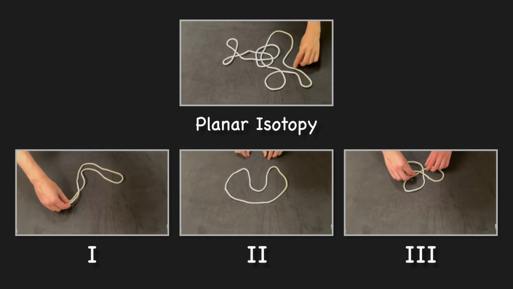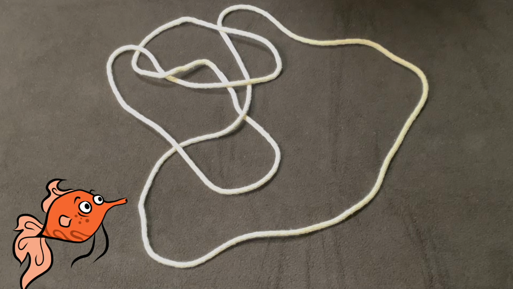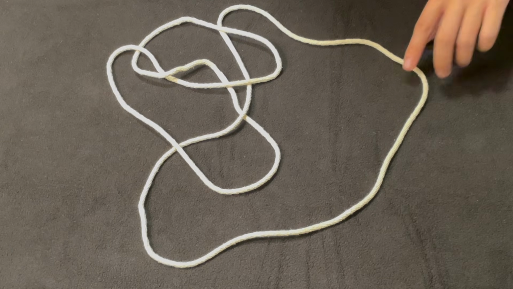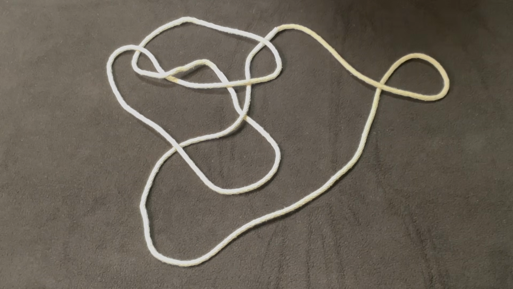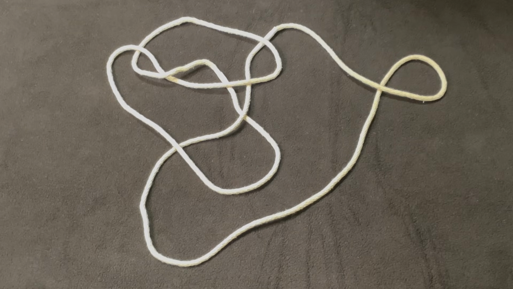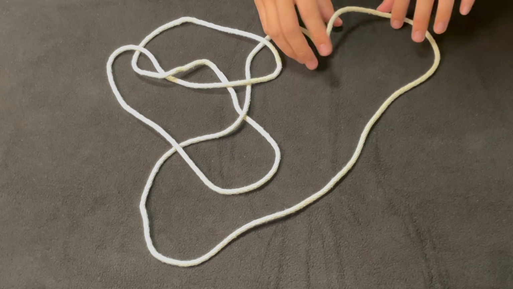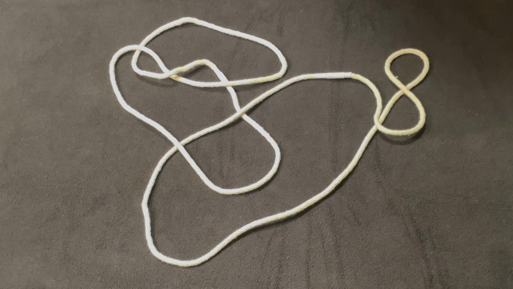For example, let's take another look at the linking number. I stated earlier without proof that the linking number of an oriented link doesn't change under any ambient isotopy. We can now prove this fact simply by showing that Reidemeister moves don't change the linking number. Take Reidemeister 1. It creates or eliminates a crossing, but the overstrand and understrand of that crossing are part of the same link component. Thus, when we compute the linking number, that crossing is assigned the number 0, and its presence or absence has no effect on the sum. Now look at Reidemeister 2. It creates or eliminates 2 crossings.